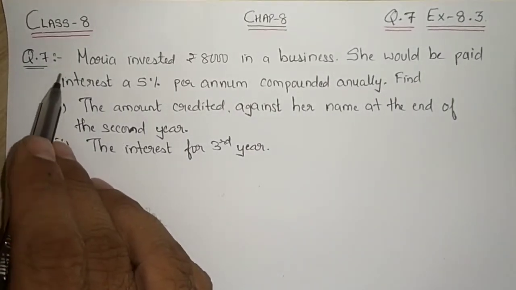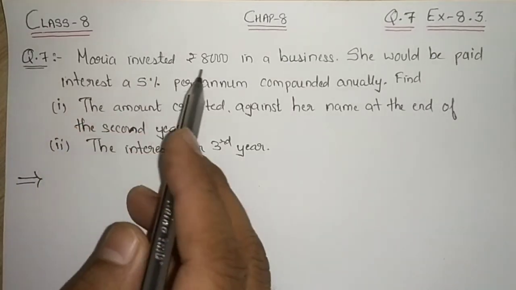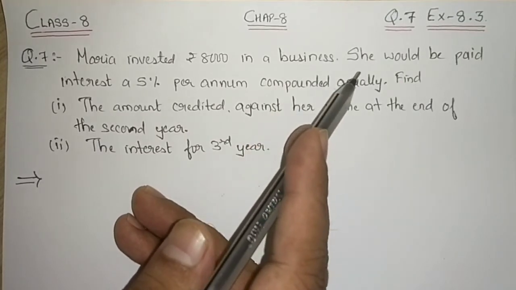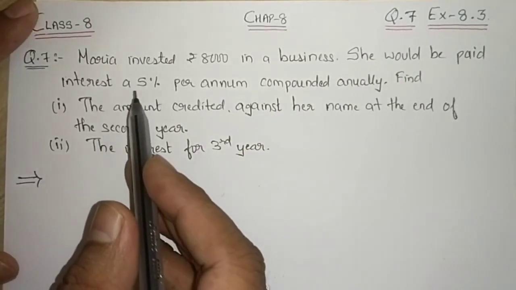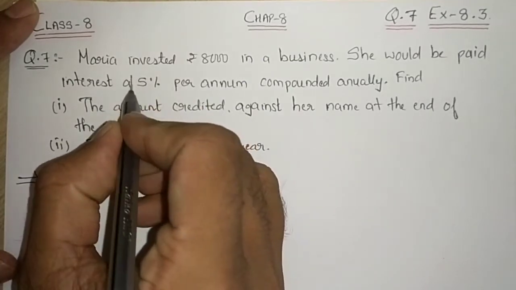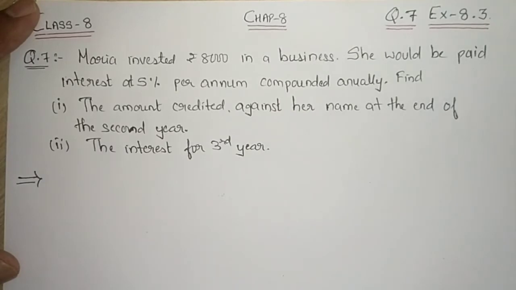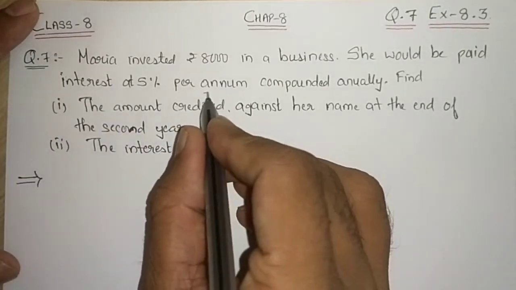Question number 7 says Maria invested rupees 8,000 in a business. She would be paid interest at 5% per annum compounded annually. Maria is one girl who invested rupees 8,000 in one particular business, and for that investment at the end of every year she will get 5% interest, which will be compounded annually.